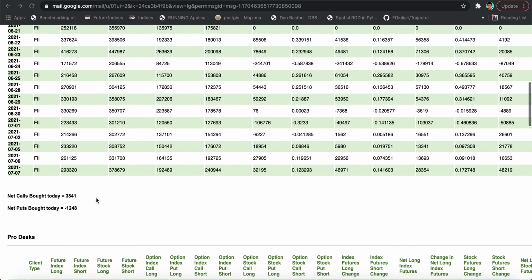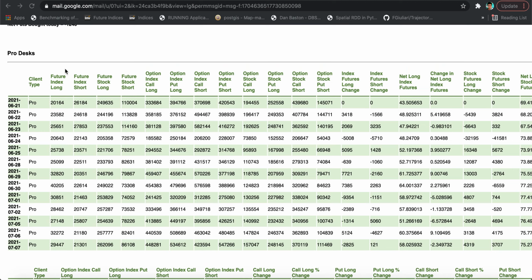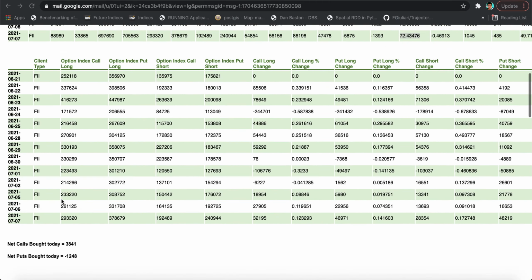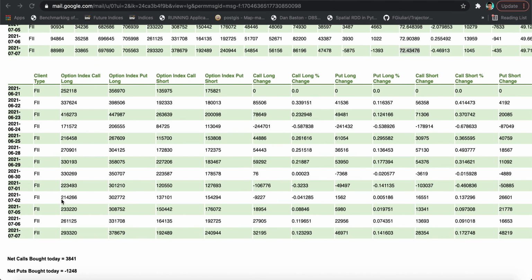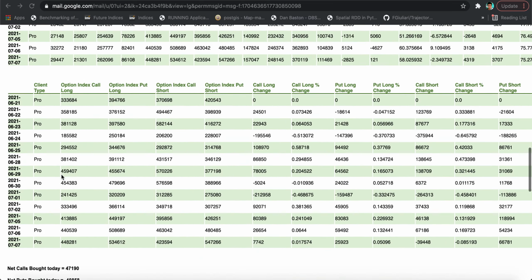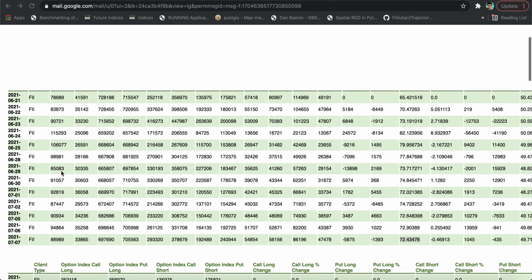So the FIIs and pro desks are basically considered the strong hands in the market. And if you were to ask me to pick one of the strongest between these two, I would say these are the FIIs, followed by the pro desks. And basically the client, which is the retail, is considered the weaker hand in the market. So if you see that there is a strong bias, for example, this is just an example, let's say that if the FIIs and pros are both heavily bullish in the market and the retail is heavily bearish, then it's a very strong indicator that the market is likely to go up in the short term. So this is what we have. This kind of data you can analyze for the index.